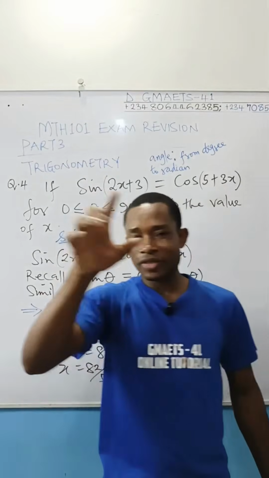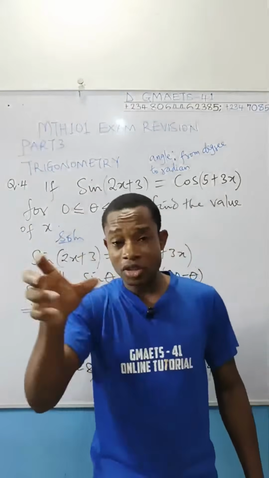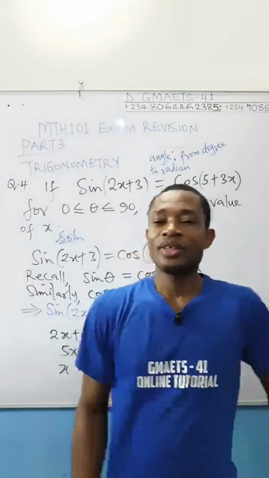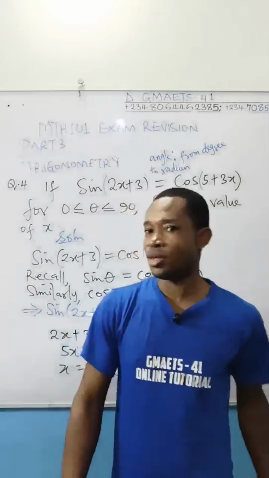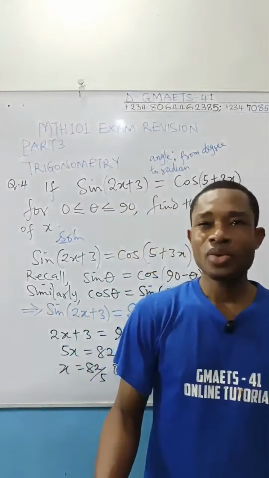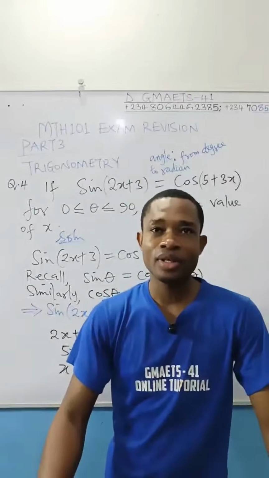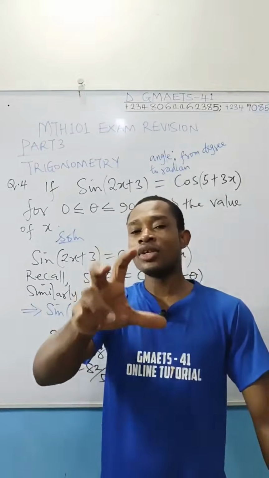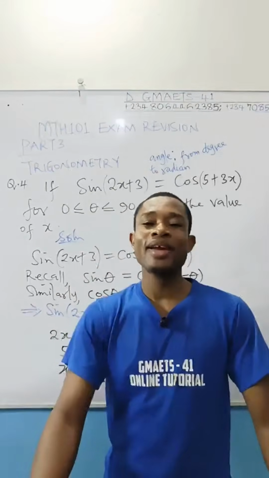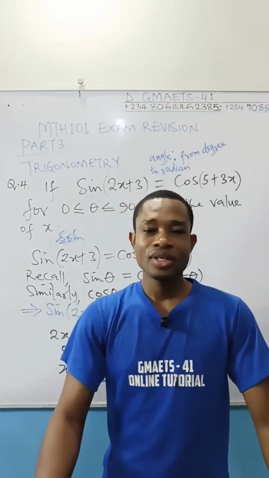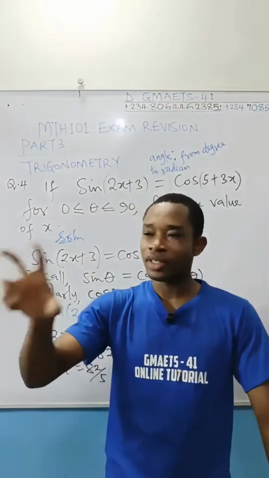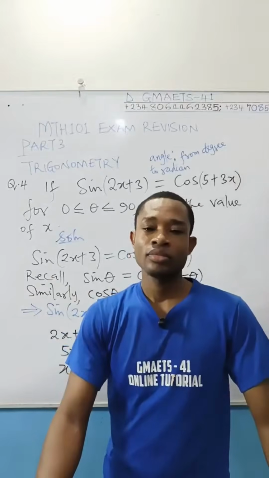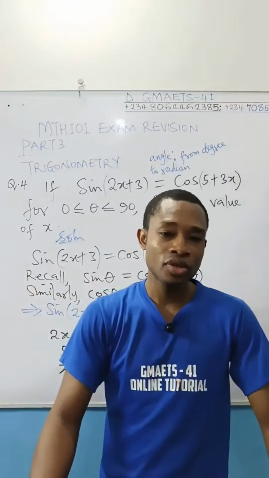On this channel, in the GMAETS 41 YouTube short section, I have a question. It's actually a UNIZIK past question, I think 2-3 years ago or so, where you are given an angle in degree, maybe 60 degrees, and you are asked to convert it to radian. Multiply that degree angle by pi over 180. That's the conversion factor. Simplify, and then you get the angle in the unit of radian.